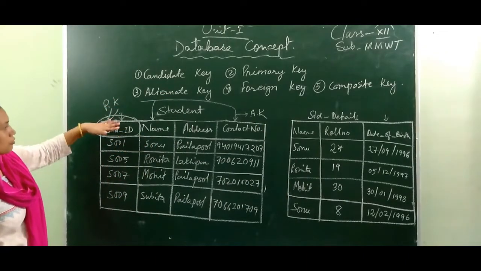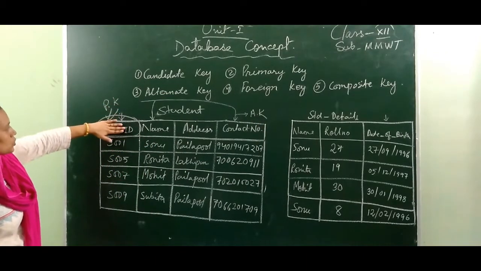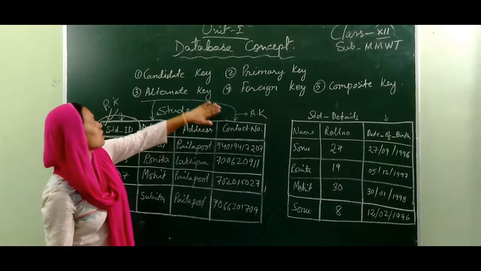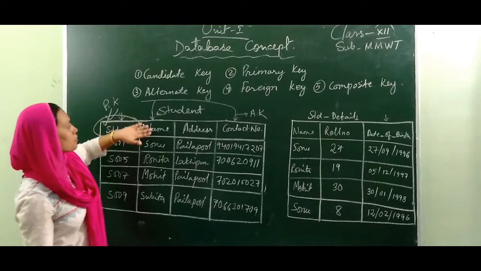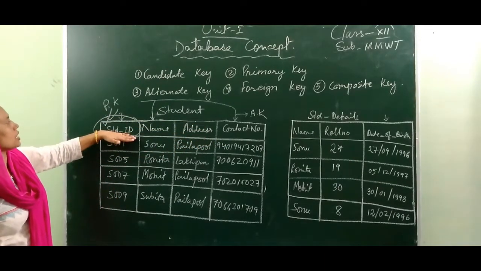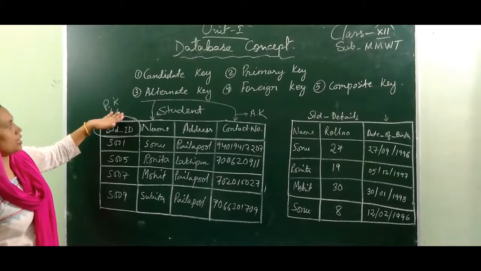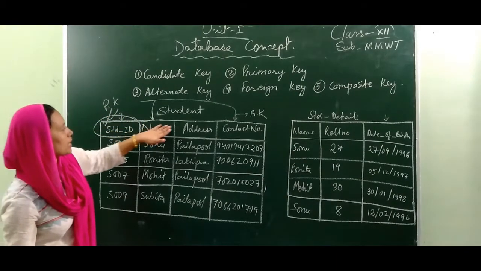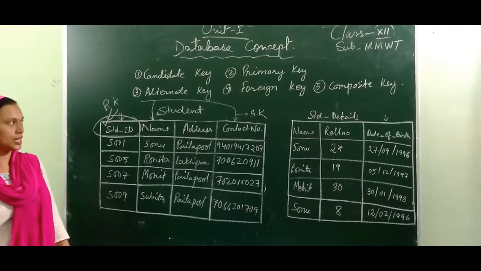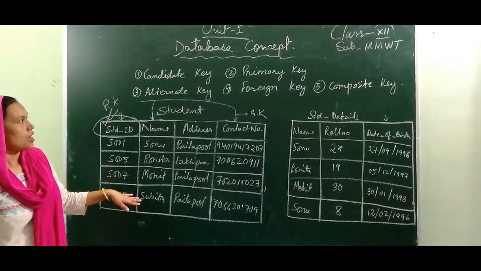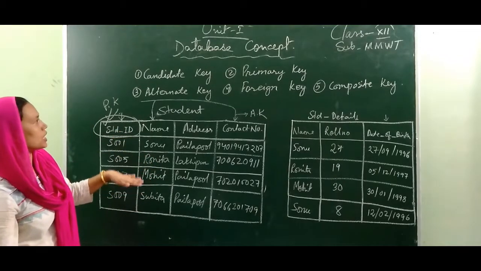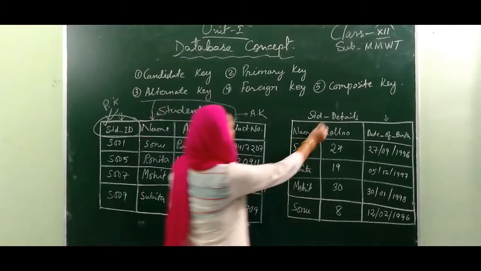That is, first of all we get three, student ID, name and contact number, which are candidate keys. Out of these candidate keys, we set student ID as the primary key, and the two which remain are known as alternate keys. Now next, after knowing the candidate key, primary key and alternate key, let's go to the composite key.